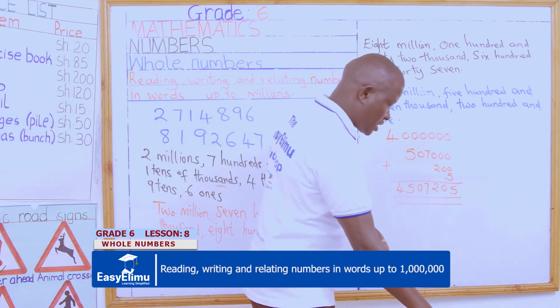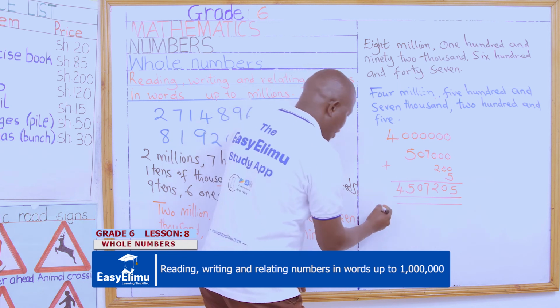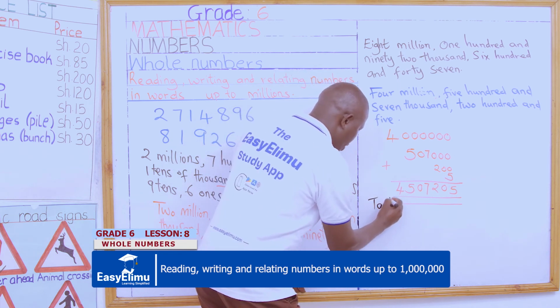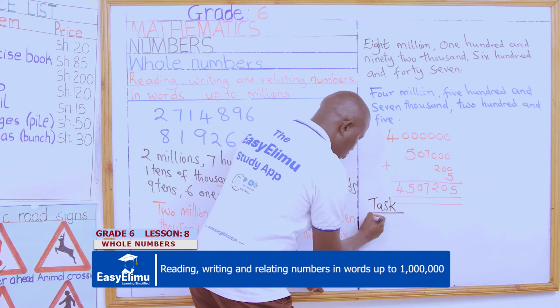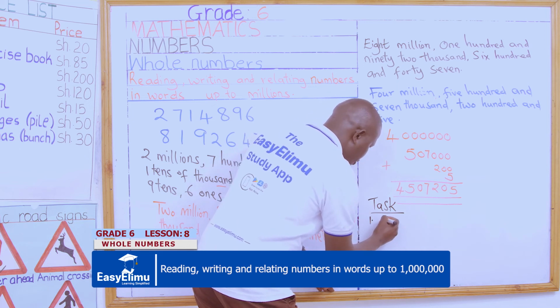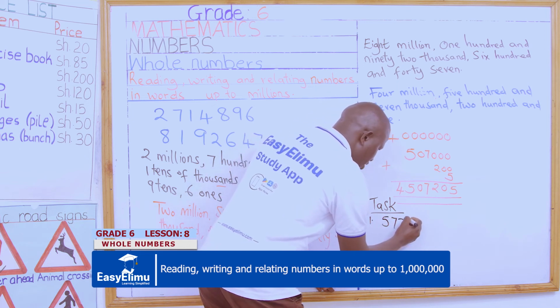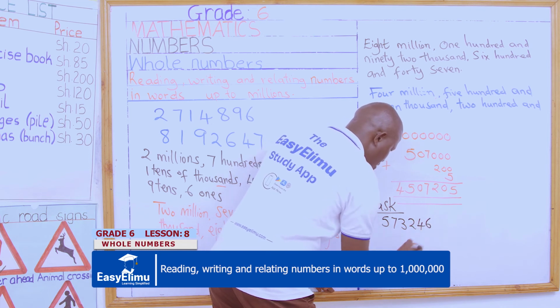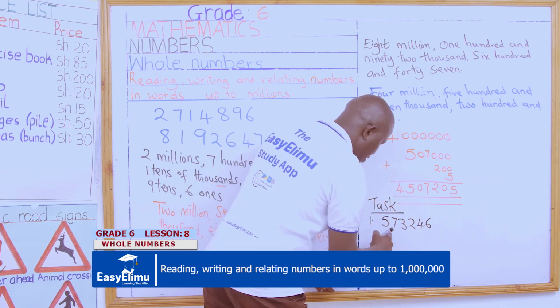And as we finalize, this is our task for today: write in words. What are you writing in words? Number 1: 1, 5, 7, 3, 2, 4, and 6. We are writing it in words.